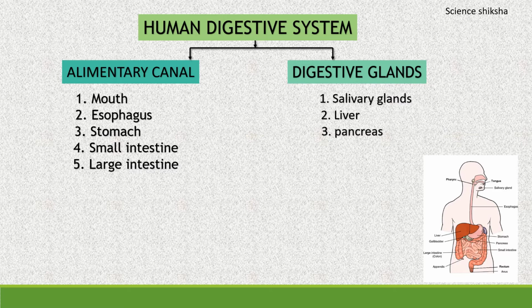The glands which are associated with the human digestive system and form a part of it are salivary glands, liver and pancreas. The ducts of these glands open into the alimentary canal and pour the secretions of digestive juices into the alimentary canal.